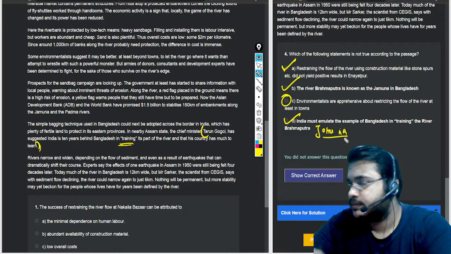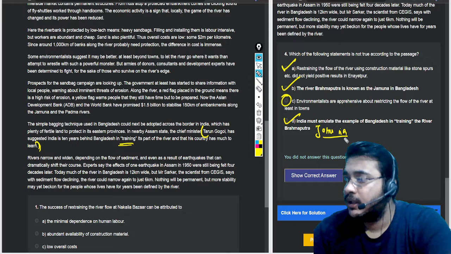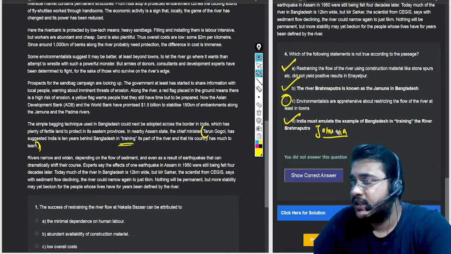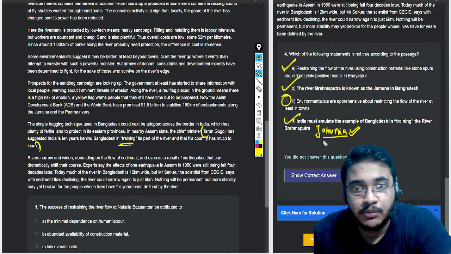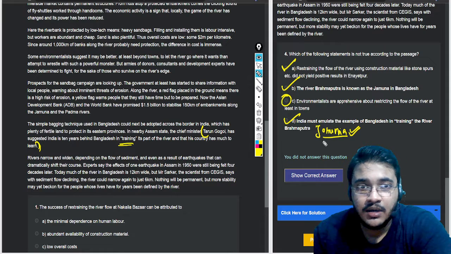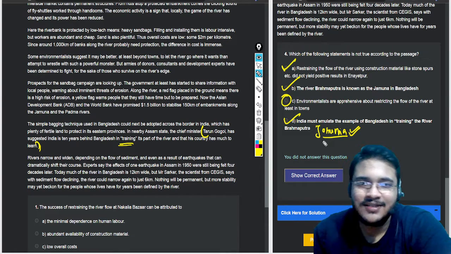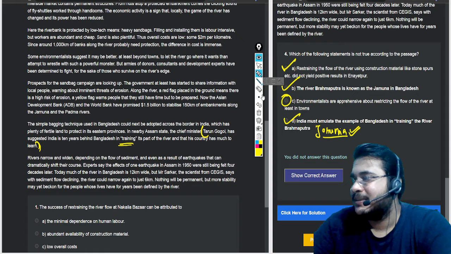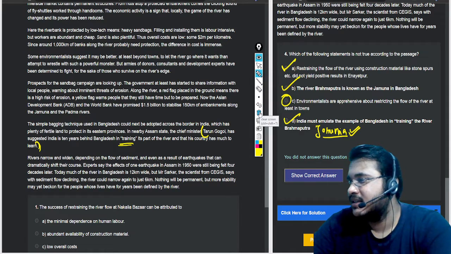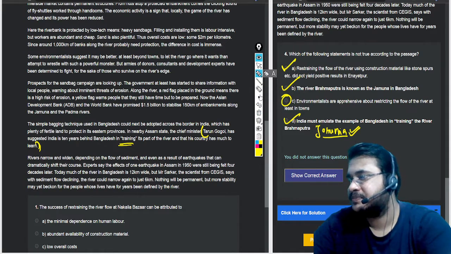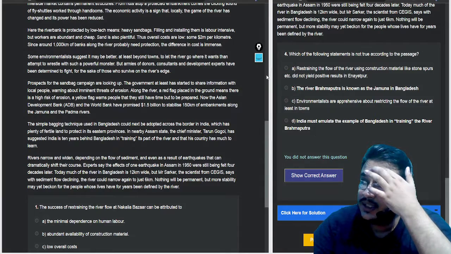Jamuna. Okay, so if they would have written Jamuna, then probably this would have created a bit of ambiguity, because Jamuna is the name that Bangladesh uses. But again, this would have made the question a little interesting. But they have straight away written Brahmaputra. So yeah. Anyways, so this is the answer. C is the answer. Let me check.